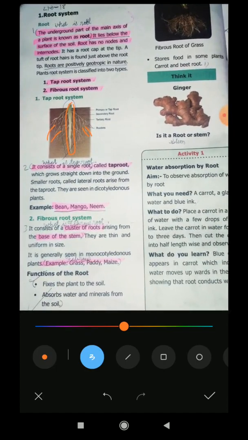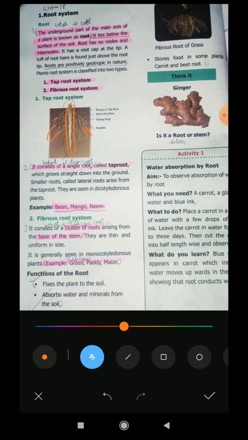Next one is the fibrous root system. Next one is what, children? Fibrous root system. Fibrous root system means what, children? It grows on the surface of the land to get a grip of the plant or tree. It consists of a cluster of roots arising from the base of the stem. They are thin and uniform in size. It is generally seen in monocotyledon plants.